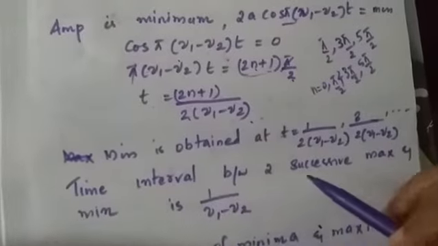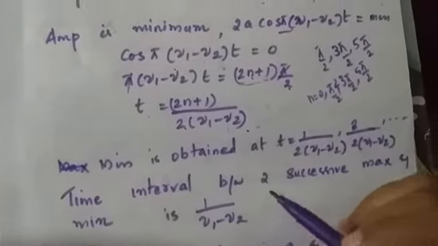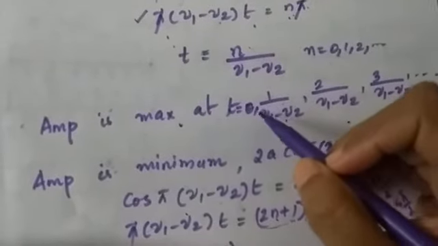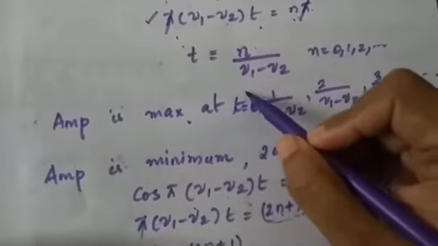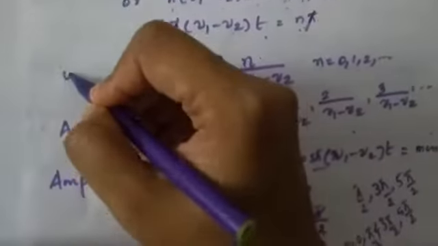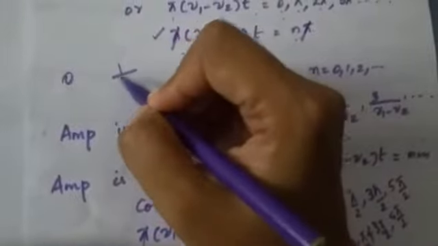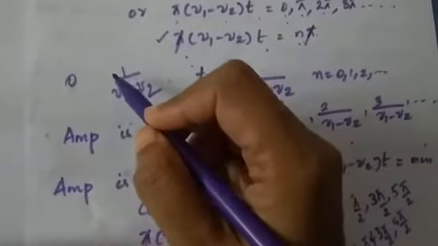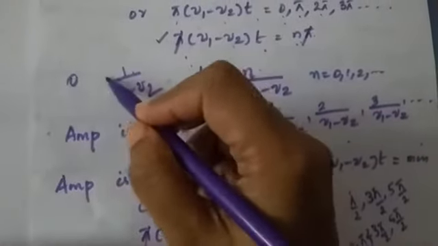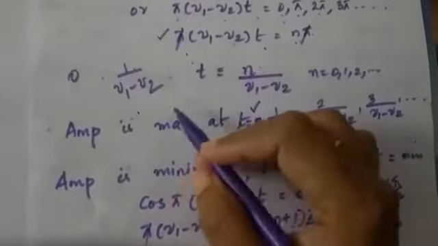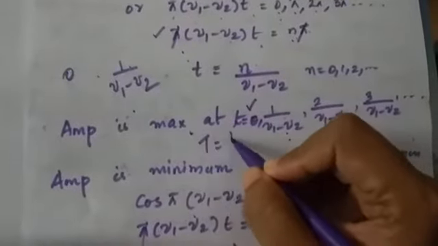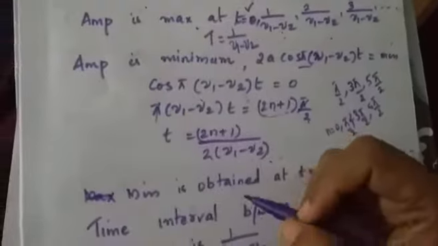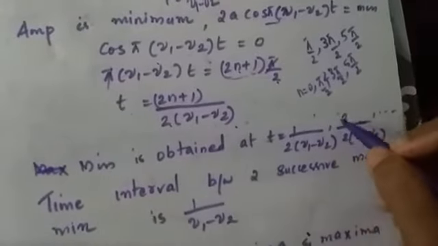Now, what is the time interval between two successive maxima and minima? See, this is maxima, isn't it? So between two successive maxima, what is the time interval? This is the first maxima. The first maxima is obtained at 0 and the second maxima is obtained at 1 by (nu 1 minus nu 2). So what is the time gap between these two? The time gap is 1 by (nu 1 minus nu 2) minus 0. So the time period between two successive maxima, capital T, is 1 by (nu 1 minus nu 2), isn't it?